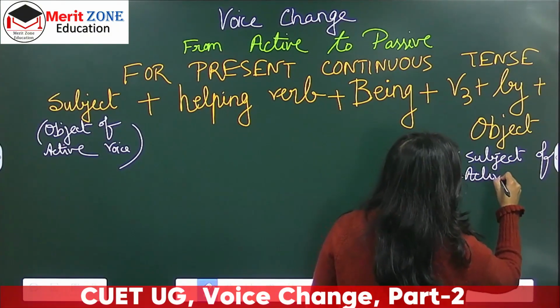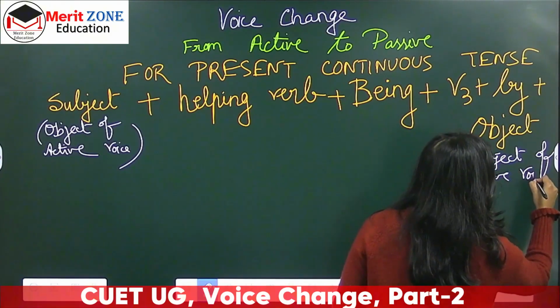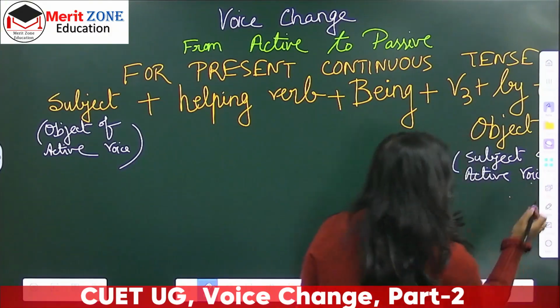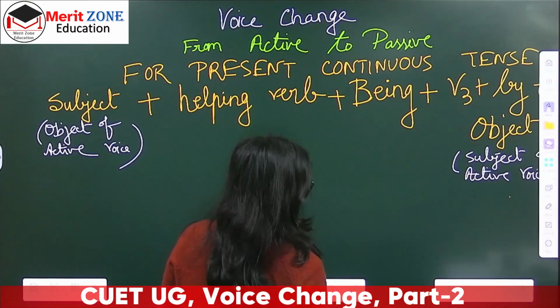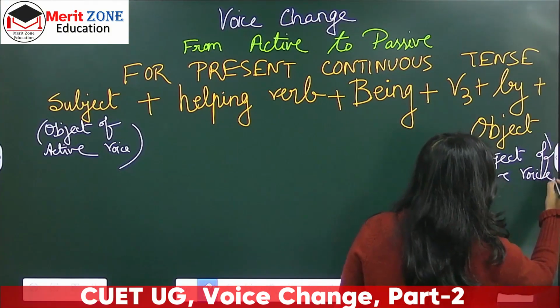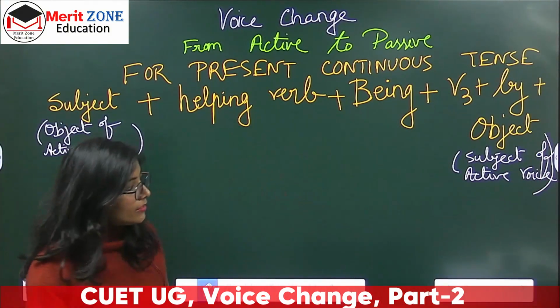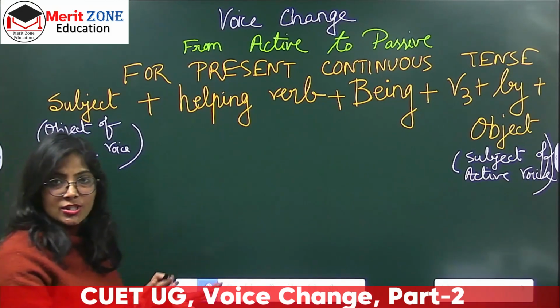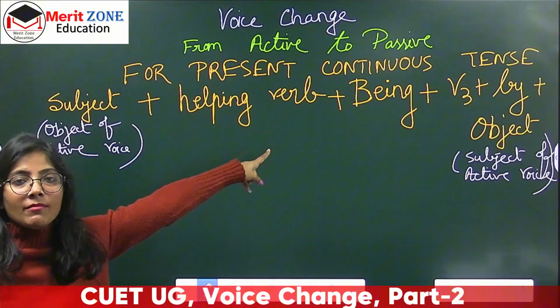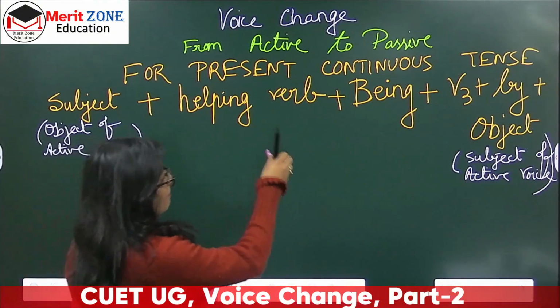Right? Clear? So the rule is just the same, but only one thing has come new, and that is this one, by being.